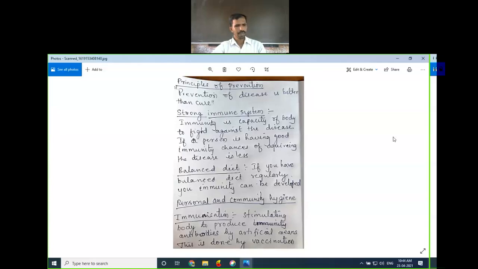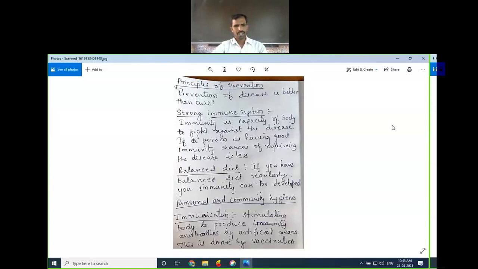The next part of the lesson, the last part of the lesson, is the principle of prevention. You may have heard the proverb: prevention of disease is better than cure. Prevention is better than cure. When you acquire some disease, the doctor will start treatment, or you will think about treatment. Before that, if you take prevention, you will not be affected by any disease.